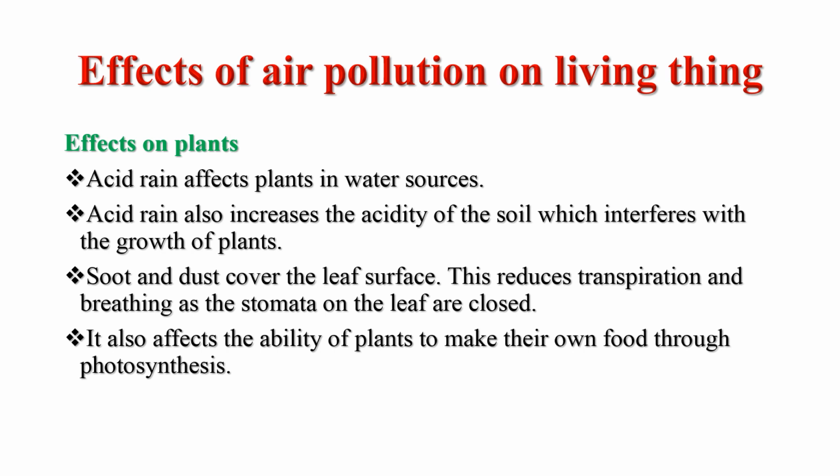On plants and living things, the effects of air pollution are as follows. Acid rain affects plants in water sources. Acid rain also increases the acidity of the soil, which interferes with the growth of plants. Soot and dust cover the leaf surface. This reduces transpiration and breathing as the stomata on the leaf are closed. It also affects the ability of the plant to make their own food through photosynthesis.